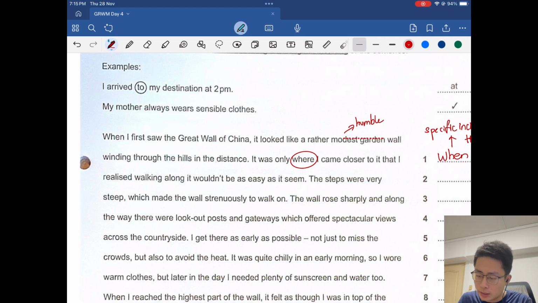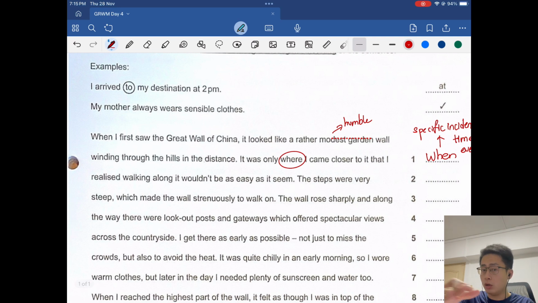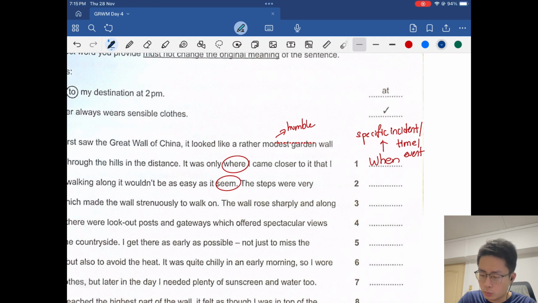It's only when I came closer to it that I realized walking along the Great Wall of China, of course, wouldn't be as easy as it seemed. This is the second error here, seem. There are 2 possibilities here. Allow me to write it here in blue. It's either going to be seems or seemed. The past tense of seem is seemed, with ed, not t, not sent or anything like that. So it's either seems or seemed.